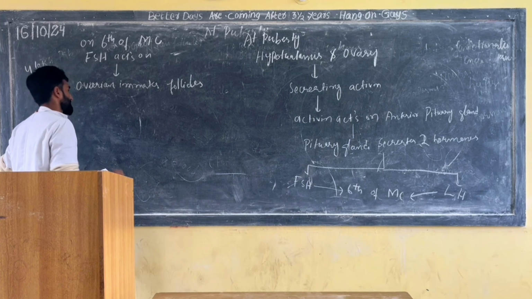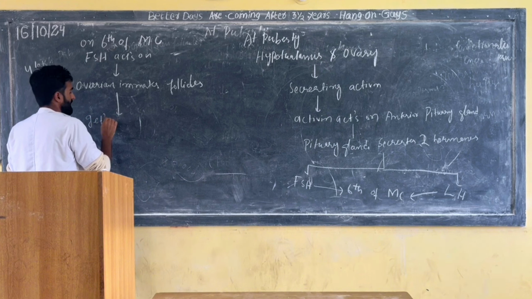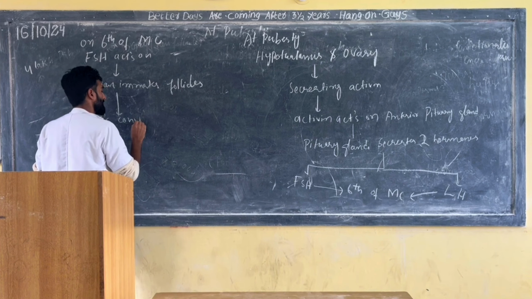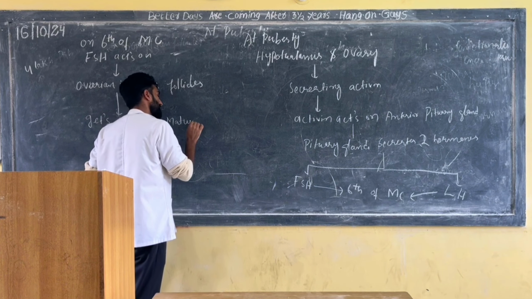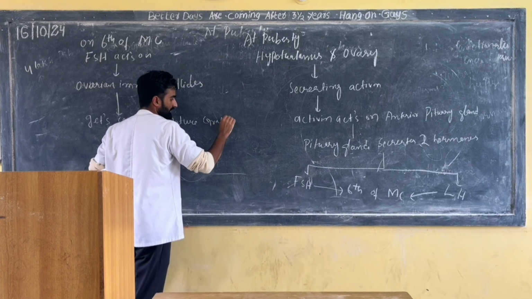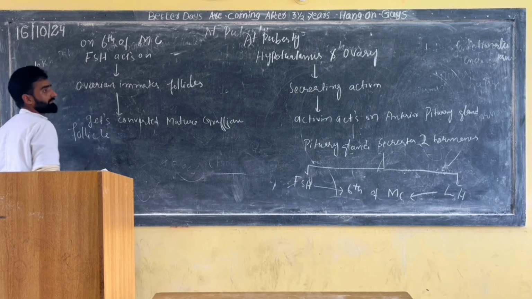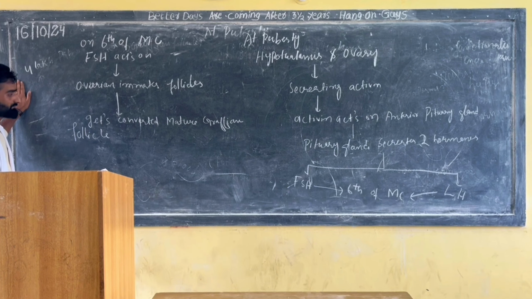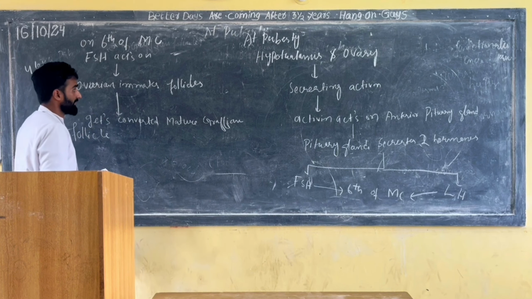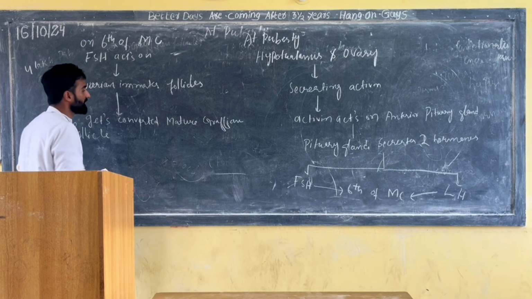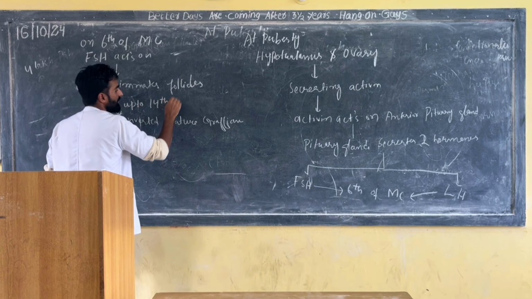Ovarian immature follicles get converted into mature Graafian follicle. Clear? Mature Graafian follicle. How much time will it take? 9 days, from the 6th to the 14th day, yes or no? Up to the 14th day.